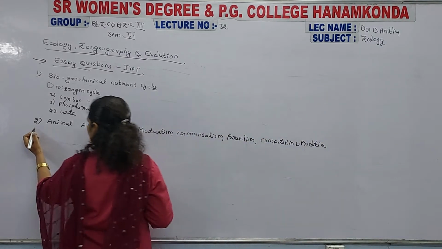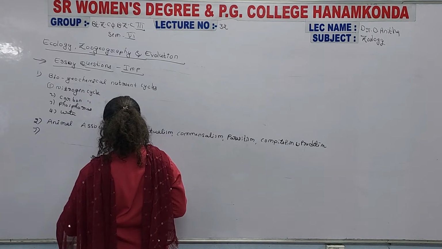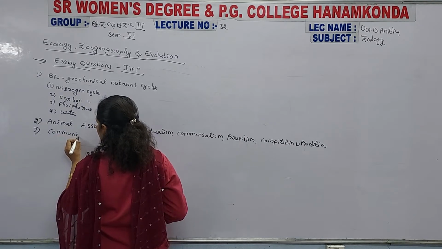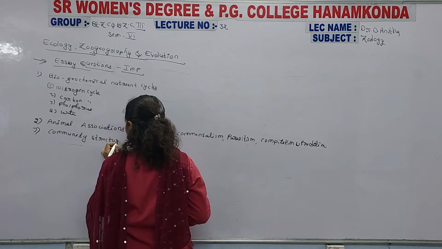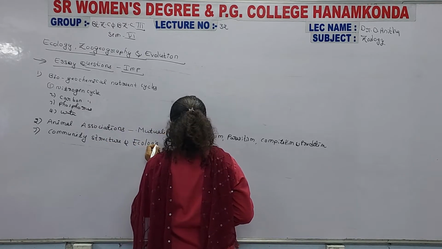And a third important essay question, community structure and ecological succession.